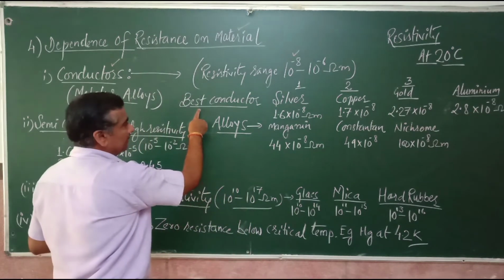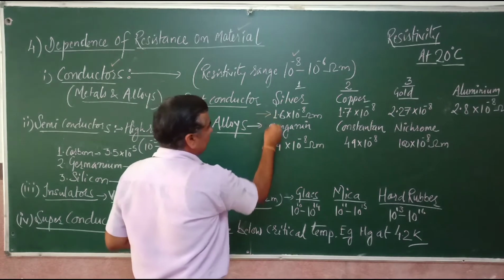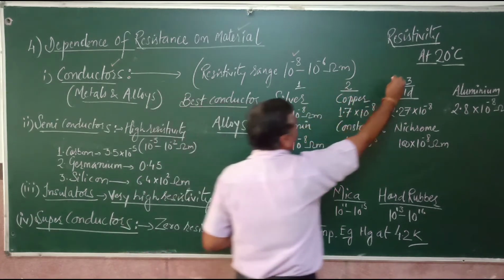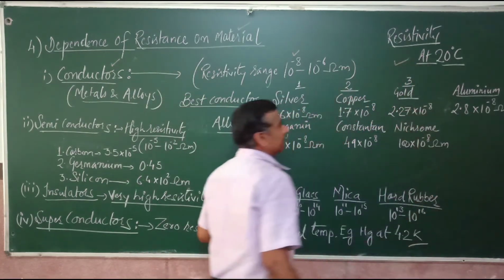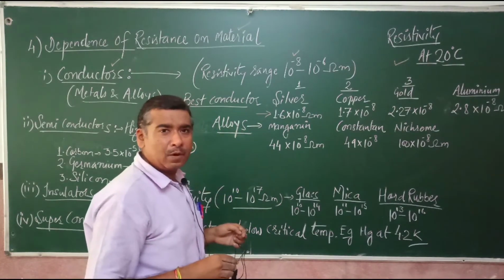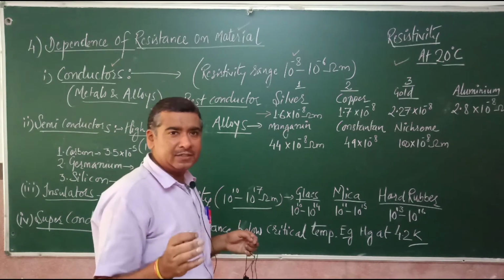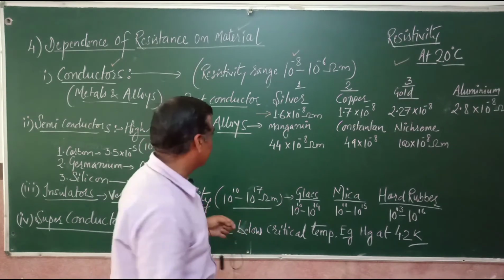And the best conductor of electricity is silver, and the value of its resistivity at 20 degrees, because we always measure resistivity at a specific temperature, because it is the inherent or the internal property of a material at a specific temperature. It does not depend on dimension, unlike the resistance.